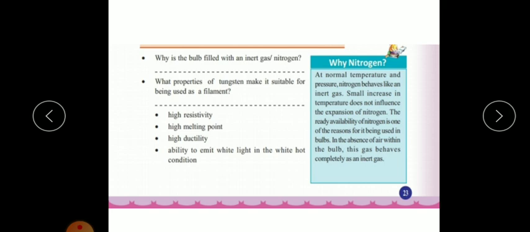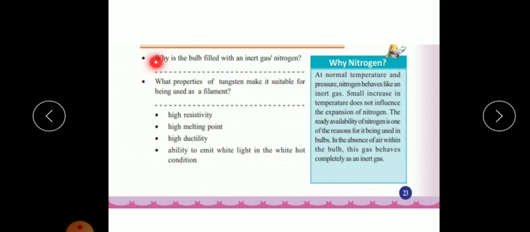So in your textbook, one question is given: why is a bulb filled with an inert gas? It is because, in order to avoid the oxidation of tungsten, the bulb is evacuated and filled with inert gases at low pressure. So what is the answer?